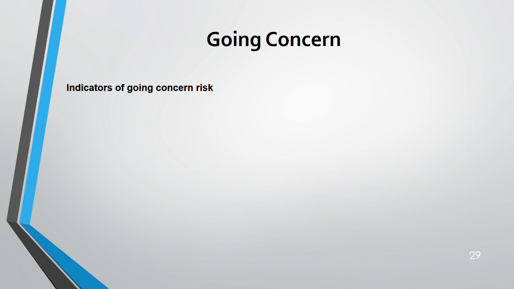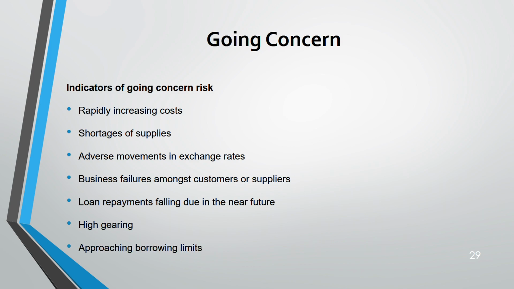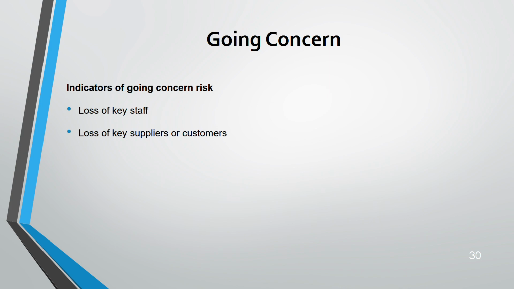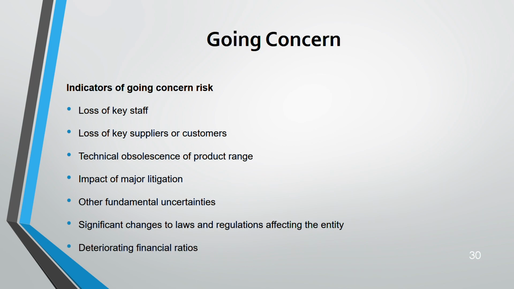There are some indicators of going concern risk. These are the indicators that you need to look for in the question given to you in your exam. Whether there are rapidly increasing costs, shortage of supply, adverse movement in exchange rate, business failure among suppliers or customers, loan repayment falling due in the near future, high gearing, approaching borrowing limit, loss of key staff, loss of key supplier or customer, technical obsolescence of product range, impact of major litigation, other fundamental uncertainties, significant changes to laws and regulations affecting the entity, and deteriorating financial ratios. There are some 14 indicators, I think.